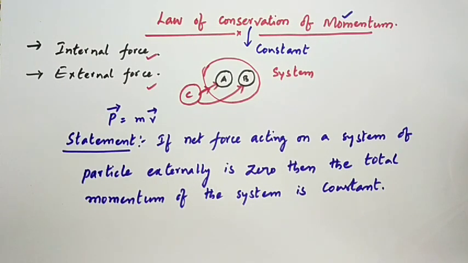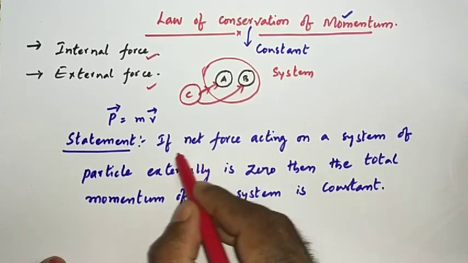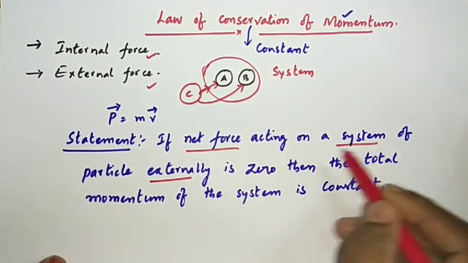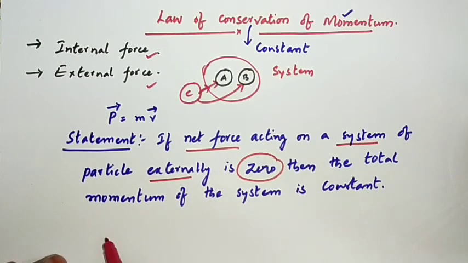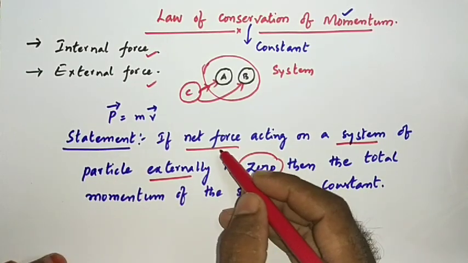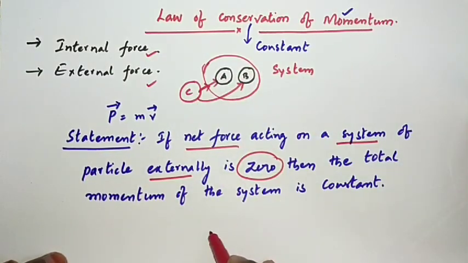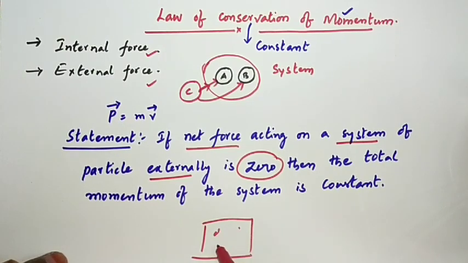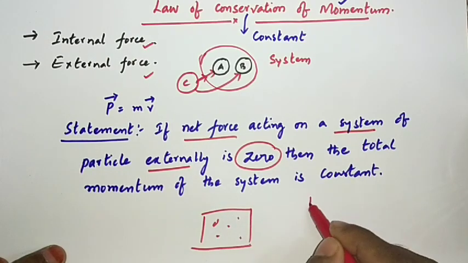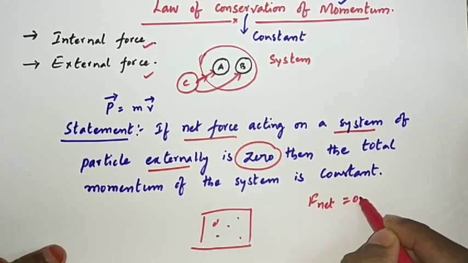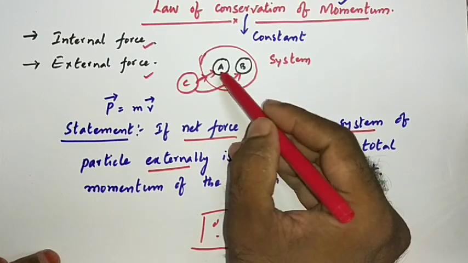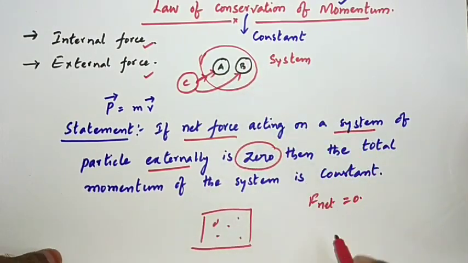Look at this statement carefully. If the net external force acting on a system of particles is 0, that means from outside no force is acting on it. Net force is 0. For example, this is my system. In this system there are some particles. The net force which is acting externally is 0. F net is 0. Then what happens? Then the total momentum of the system is constant. So the momentum of A, momentum of B will be constant.